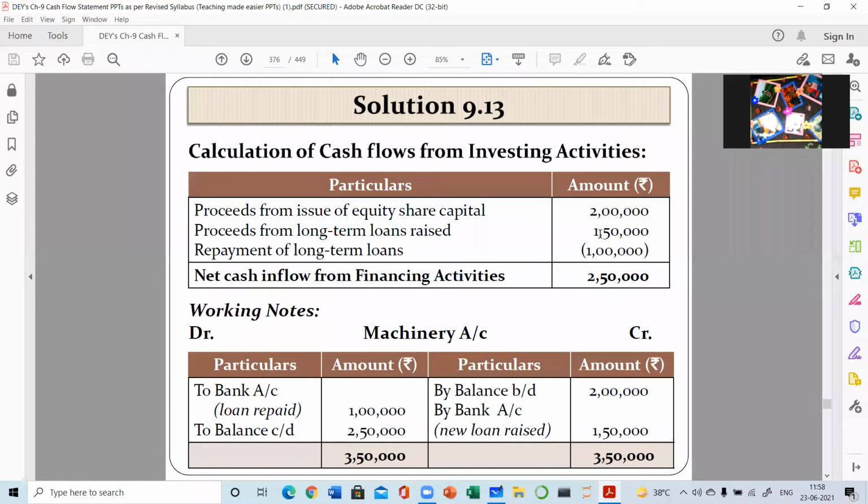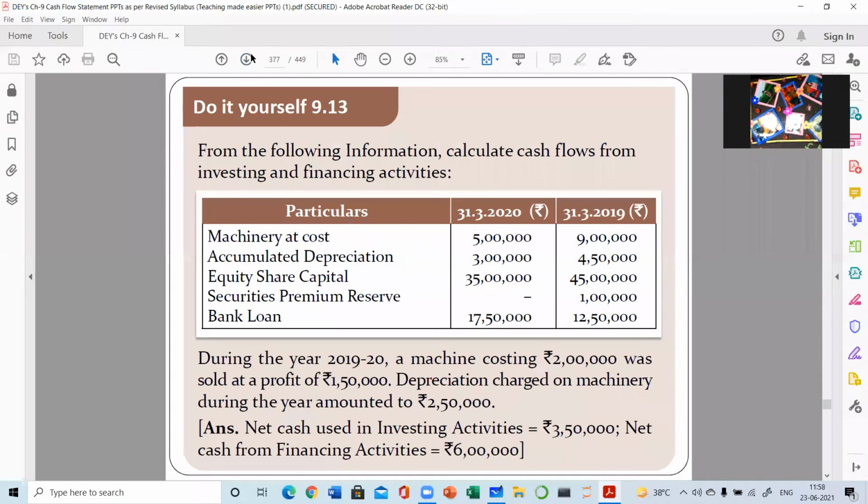So 2 lakh plus 50,000 is 250, and minus 1 lakh. So the answer will be 1,50,000. Correct? Yes. Next, this is the question in which you need to do both the activities. So be a little bit more conscious.